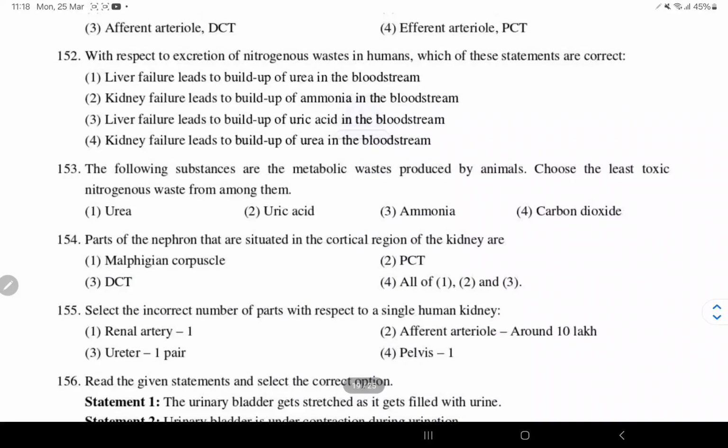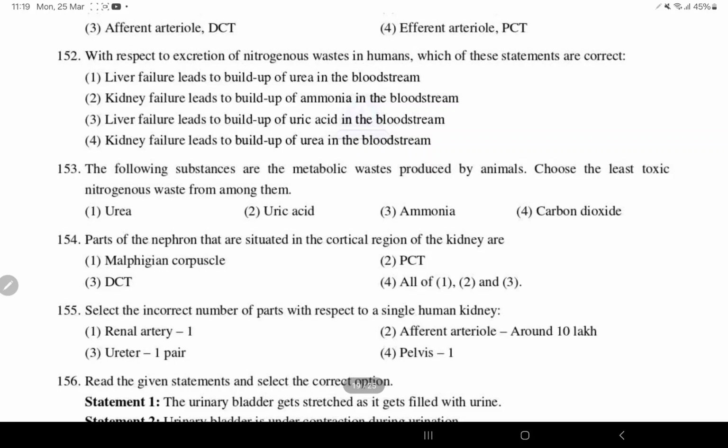With respect to the excretion of nitrogenous waste in human, which of the following statements are correct? Liver failure will lead to buildup of urea. No, liver failure will lead to buildup of ammonia because urea will not be produced without the liver. So option 1 is incorrect.